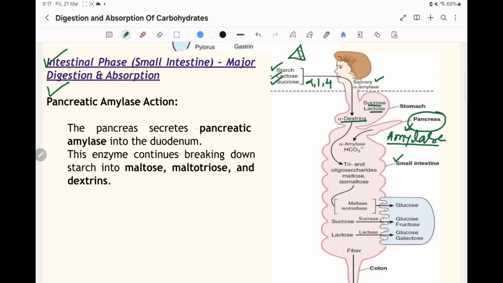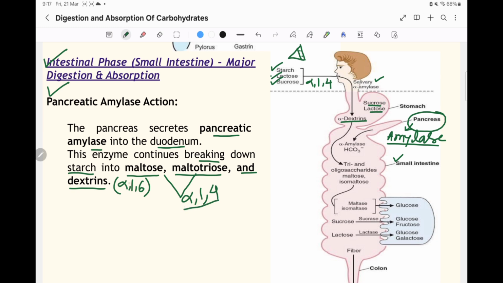The pancreas secretes pancreatic amylase into the duodenum. This enzyme continues breaking down starch into maltose, a disaccharide, maltotriose, a trisaccharide, and dextrin, where the alpha 1,6 glycosidic bond is present. For maltose and maltotriose, there is only the alpha 1,4 glycosidic bond.